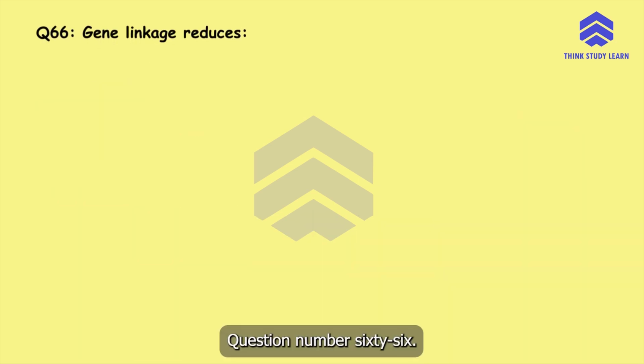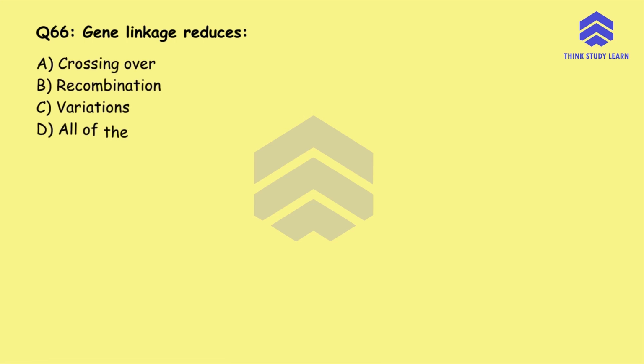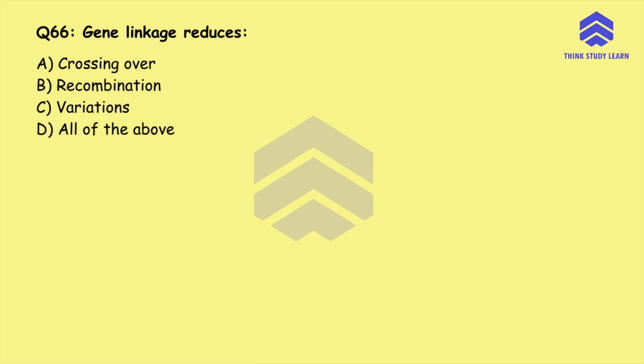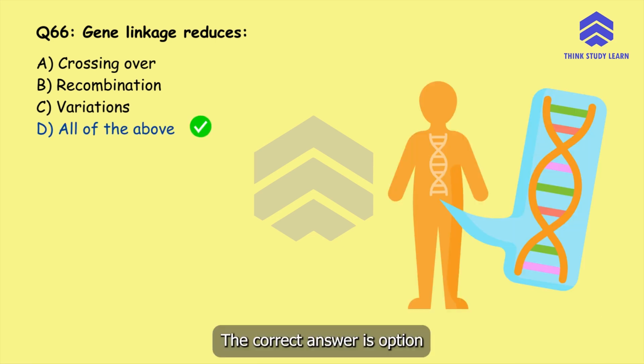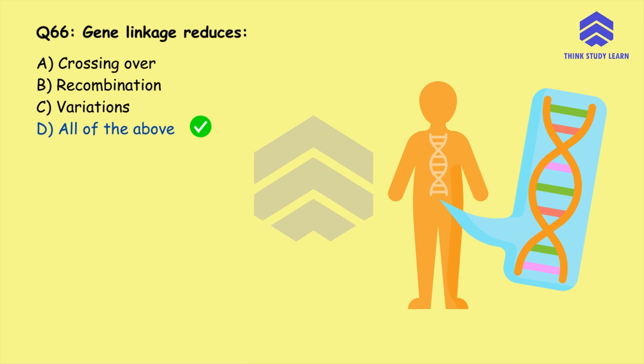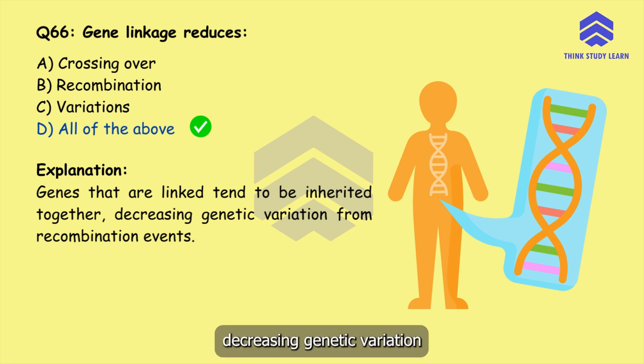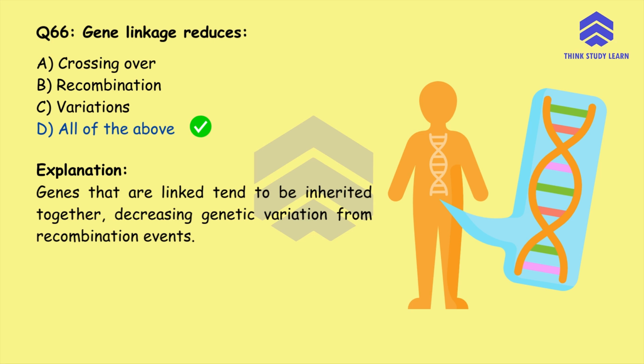Question number 66. Gene linkage reduces option A, crossing over, option B, recombination, option C, variations, or option D, all of the above. The correct answer is option D, all of the above. Genes that are linked tend to be inherited together, decreasing genetic variation from recombination events.